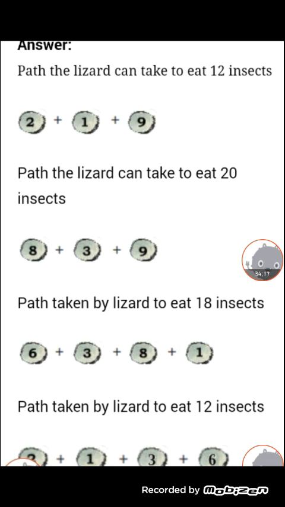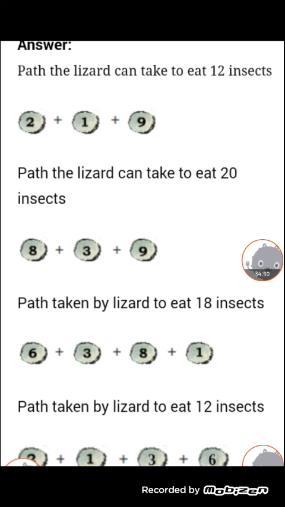You take a pencil and write. 2 plus 1 plus 9 equals 12. 2 plus 1 will get 3. 3 plus 9 will get 12. Do you get it? Next we come to the second set of circles. 8 plus 3 plus 9 equals 20. 8 plus 3, we got 11. 11 plus 9, 20. Okay, next we move to the path taken by the lizard to eat 18 insects.